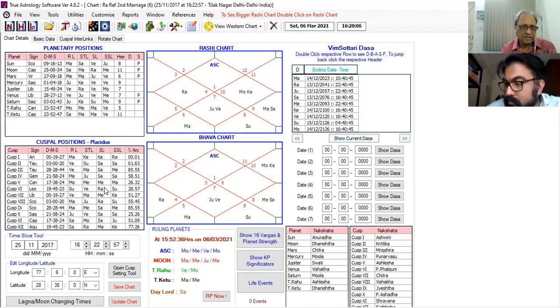Saturn is in Ketu star. Ketu represents Saturn and Mars. So Mars you have already seen 5 and 9 and Saturn is 9 and 11. So there is a very strong involvement of 9, 5, 11.